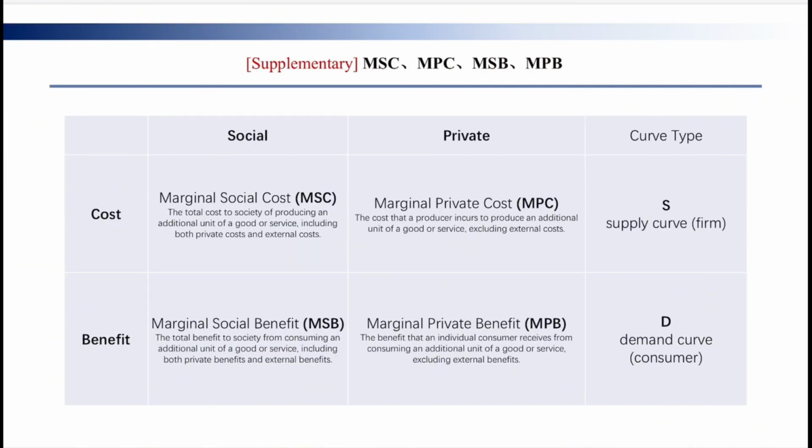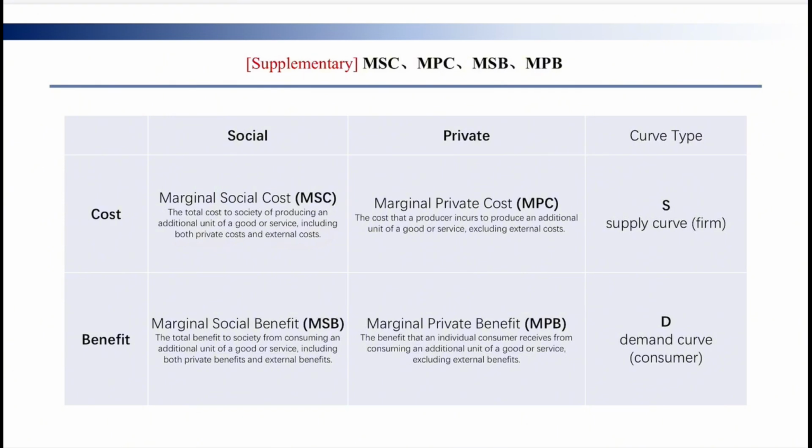And before we learn how to calculate some numbers about externalities, we need to know these four lines: the marginal social cost, the marginal private cost, the marginal social benefit, and the marginal private benefit. The marginal social cost is the total cost to the society of producing an additional unit of a good or service, including both private cost and external cost.